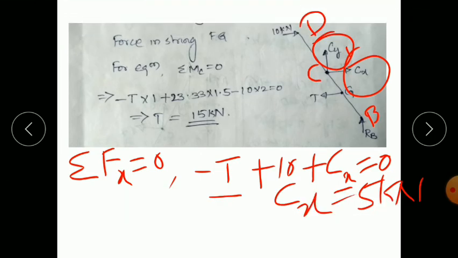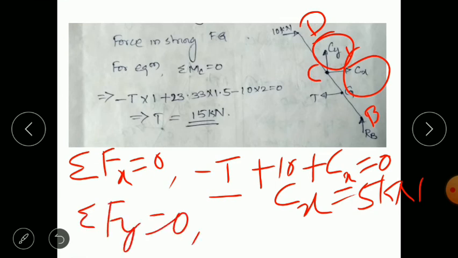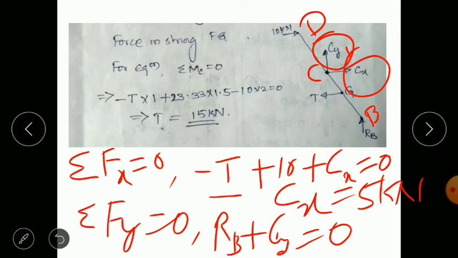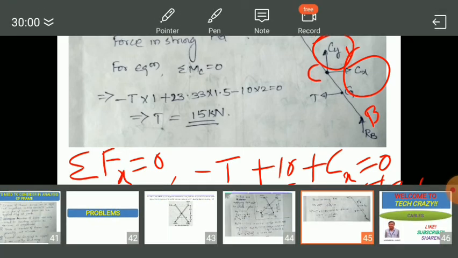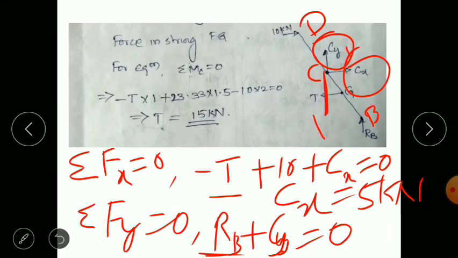Similarly, you can use the summation of F_y, and you get the value of Cy. So R_B plus Cy: we have already calculated the R_B value, so just substitute it and you will get the value of Cy. I think you will get Cy as minus, which means the direction of Cy is not upward but downward, opposite to what we considered.